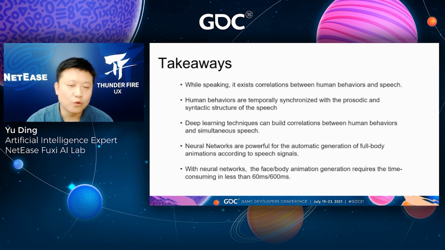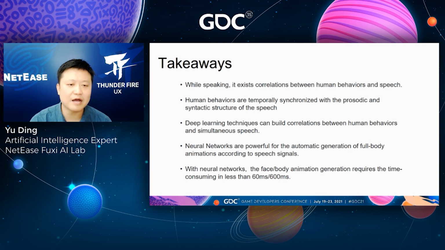So, while speaking, there exist correlations between human behaviors and speech. And human behaviors are temporally synchronized with the prosodic and syntactic structure of the speech. The deep learning techniques compute correlations between human behaviors and simultaneous speech.